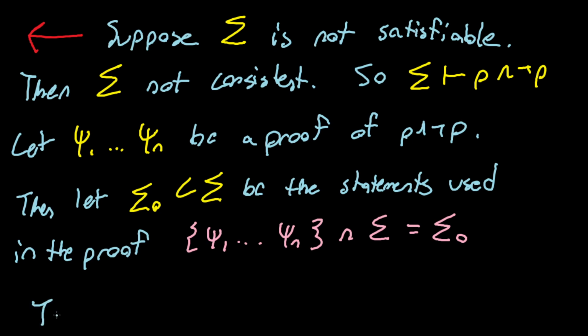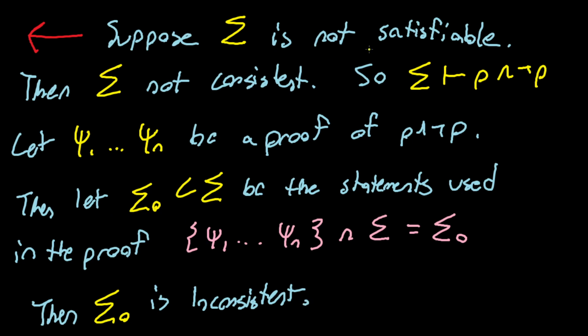Well, then we're done, right? Because then clearly sigma naught is also inconsistent. If you recall, this is exactly the thing. I almost reproved the same statement. This is exactly what I proved when I was proving Lindenbaum's theorem: that if an infinite set of sentences is inconsistent, then there's some finite subset that must also be inconsistent, and it's precisely the finite subset of things the proof of the contradiction actually relies on. So that means this finite subset is inconsistent.